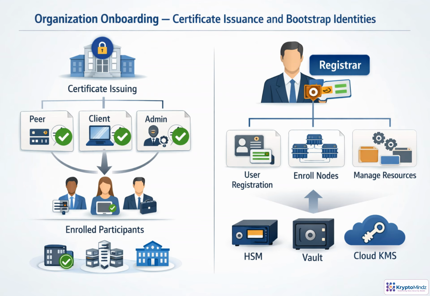With the organization's trust structure in place, individual identities can be issued and used. Each peer, client, and administrator is registered, enrolled, assigned attributes, and deployed with the right certificate profile. The most sensitive account is the registrar, because it can create users, enroll nodes, and manage resources. Limit its privileges, set expiration and enrollment rules, and protect private keys in an HSM, Vault, Kubernetes secret, or Cloud KMS.